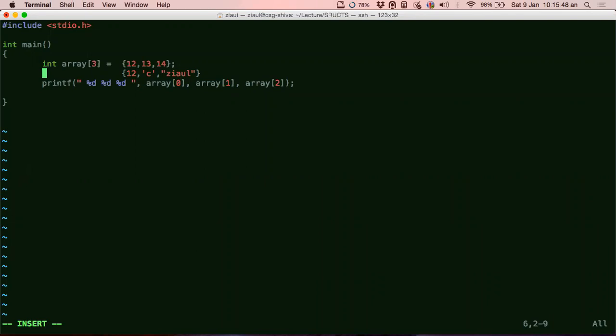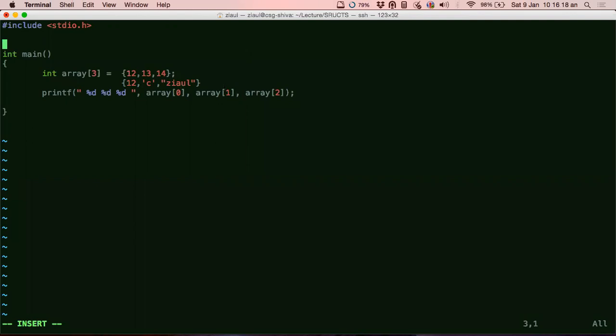So if I want to create a logical accumulation of data types which may not be of the same type, then I need struct. If it is of the same type, then I am good with arrays. If my accumulation demands that all the data stored in it is of the same type, then arrays are fine. But if they are of different types, then I need the struct concept or the struct syntax. So if I want to create the accumulation as I was describing, how would I do this?